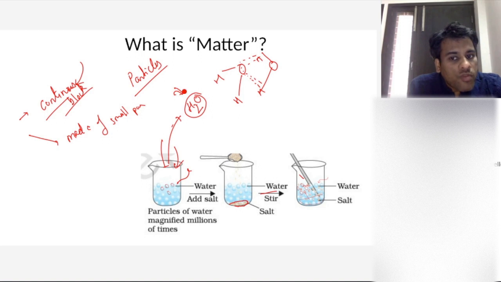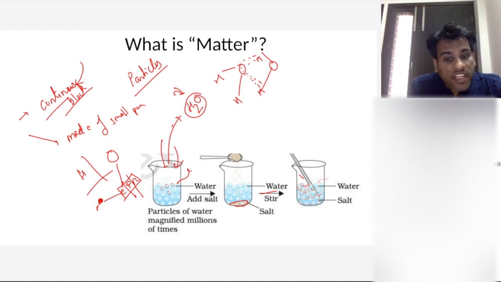But H2O is also made up of hydrogen and oxygen. If I dig deeper, oxygen is made up of electrons and protons and neutrons, right? This is the smallest part of matter, because we know there is a mass of the electron also, though it is very less, right? It is of the order of 10 raised to the power minus 21 or 23 kgs, which is very, very small, right? Protons and neutrons carry the maximum mass in an atom.